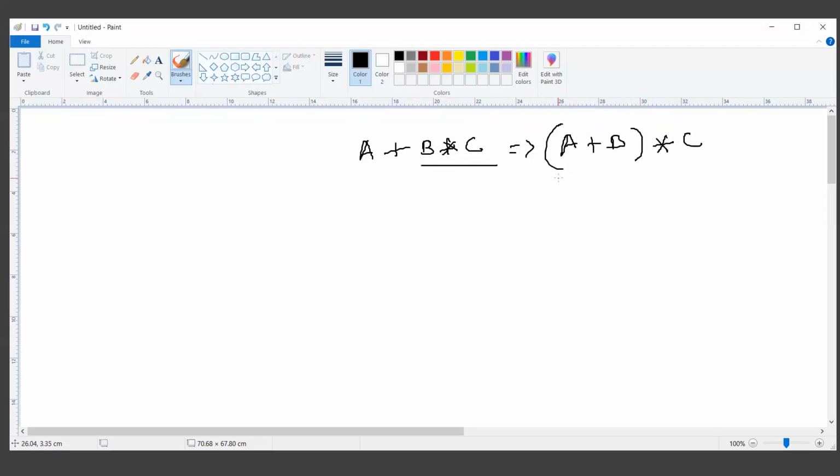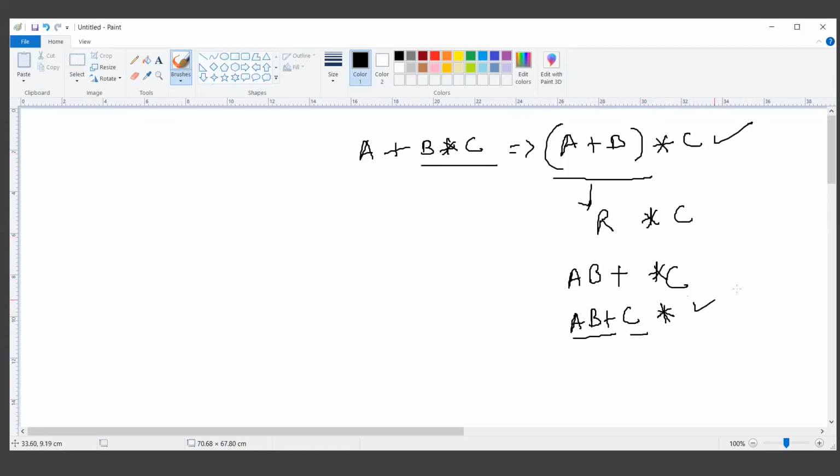Now we have to solve the brackets first, get the result, and this result will be multiplied with c. So a is the first operand, b is the second one, then there is a plus operation, and star c is the remaining expression. Now a, b plus, c, these are the first operand, second operand, and then the operation. So this will be the result if we convert this infix expression into the postfix expression.